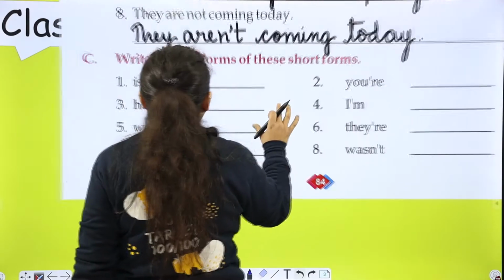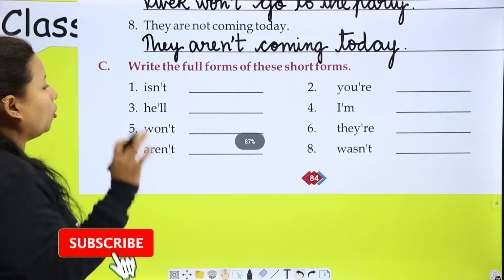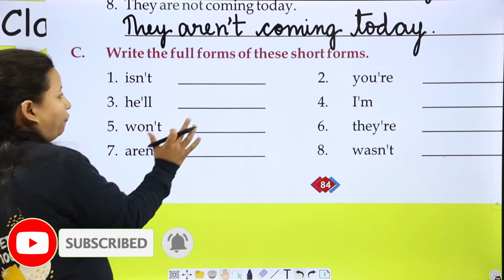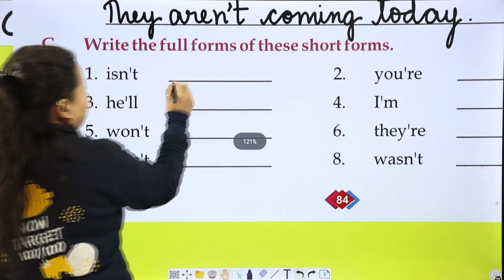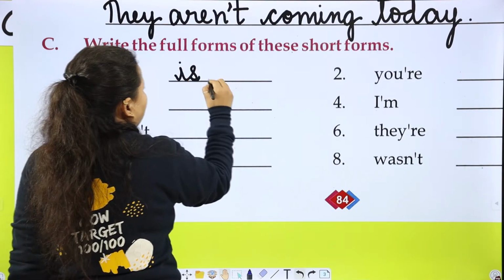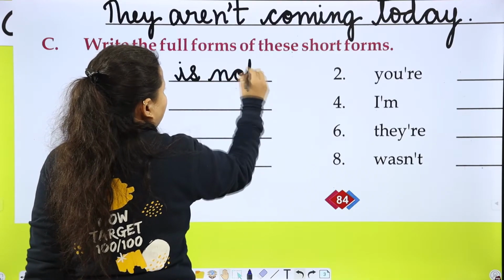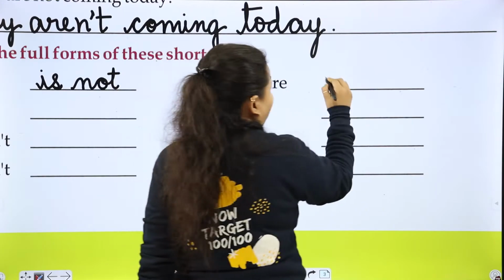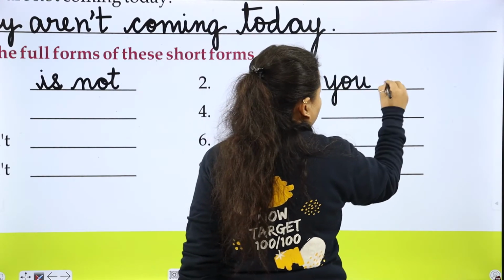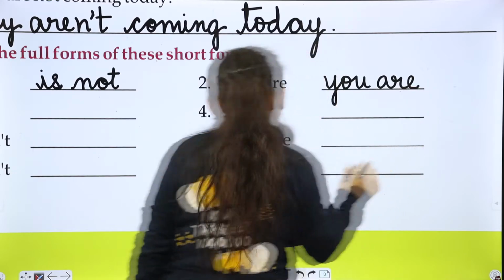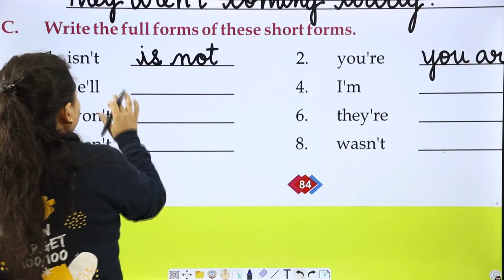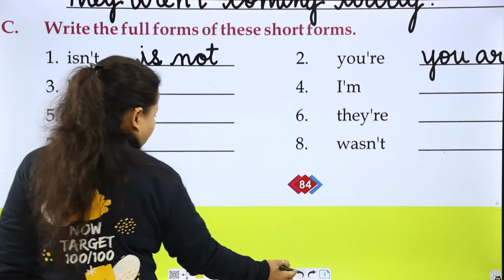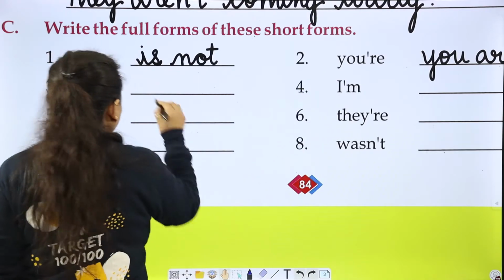Now here we have to write the full forms of these short forms. These are short forms, हमें इन्हें full form में लिखना है. Like isn't, so is not. You, apostrophe sign and re, that is you are. He, apostrophe sign and double L, that is he will.